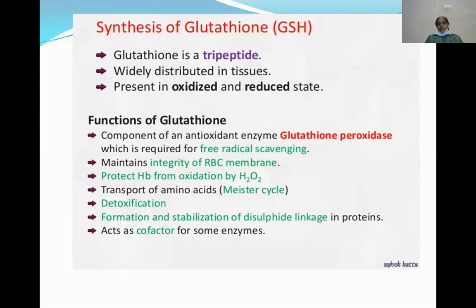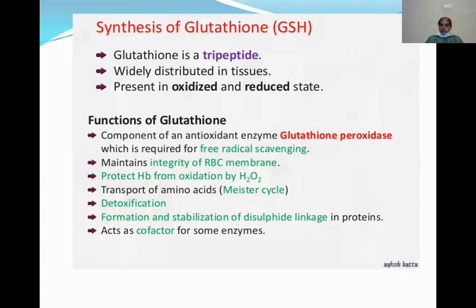It is also involved in the transport of amino acids, that is the Meister cycle, involved in detoxification reactions, and involved in the formation and stabilization of disulphide linkages in proteins.